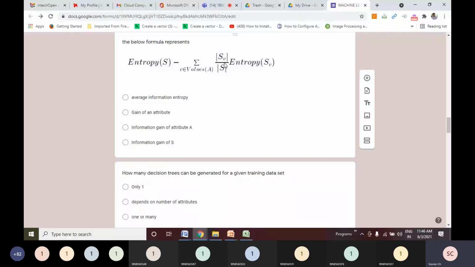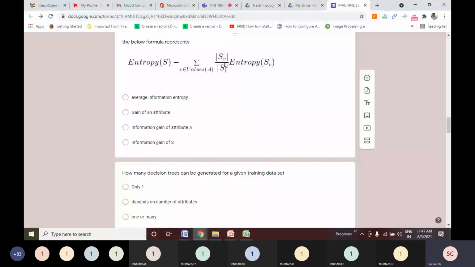Fine. So is it average information entropy? This one is gain. What is the formula for information gain? So here subtraction is done. Sorry, this is information gain of attribute A. So after subtraction, whatever is there on the right hand side, that formula is average information entropy.